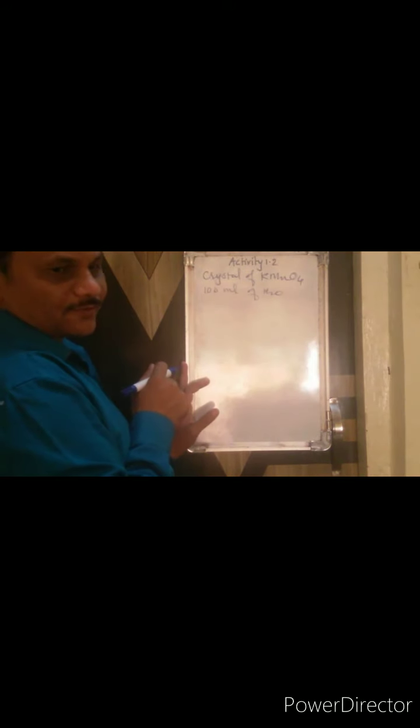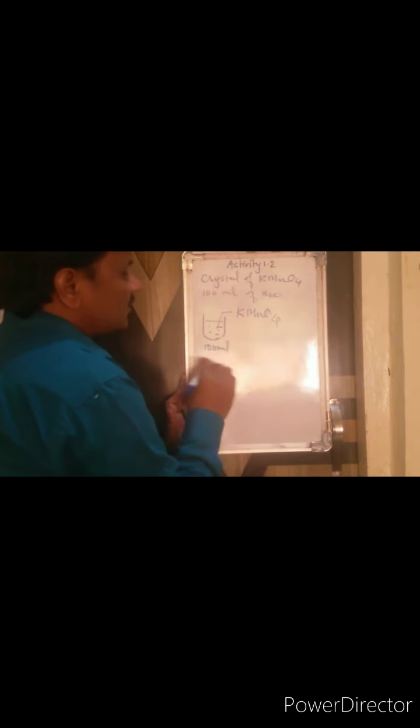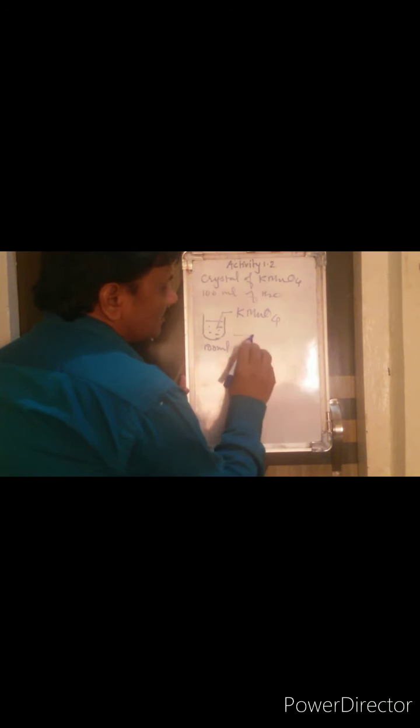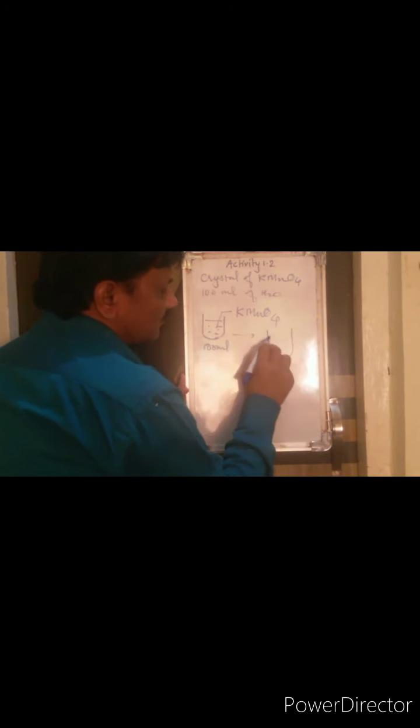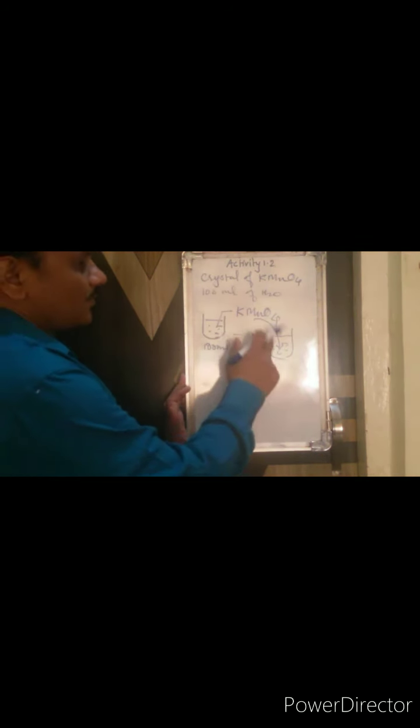What is the second physical nature of matter? The particle size is small, and still, though they are small, they can be divided repeatedly into smaller particles, and those smaller particles still show their existence. Now when we add KMnO4, which has pink or purple colored particles, into 100 ml of water, the KMnO4 particles dissolve and the colorless water becomes colorful because of this dissolving of KMnO4 into the water.